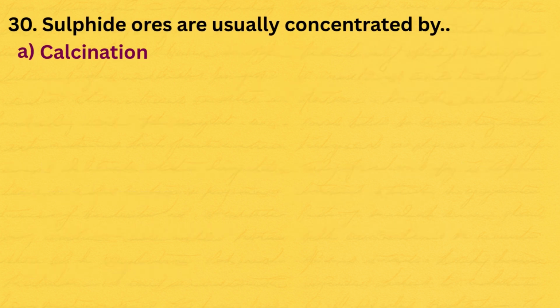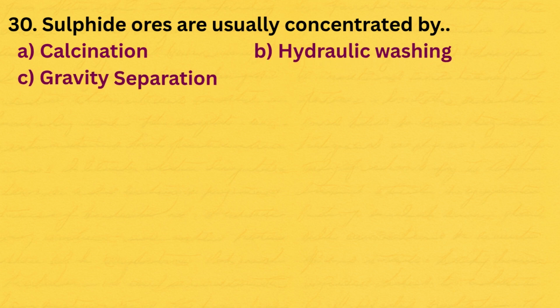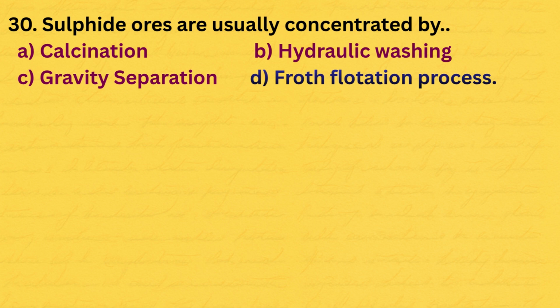30th. Sulfide ores are usually concentrated by: A. Calcination, B. Hydraulic washing, C. Gravity separation, or D. Froth flotation process. The correct option is D.